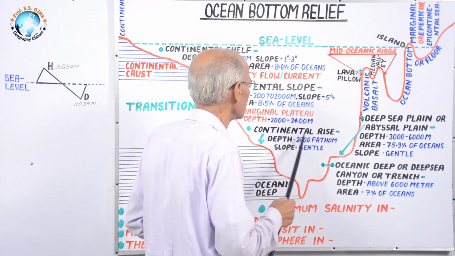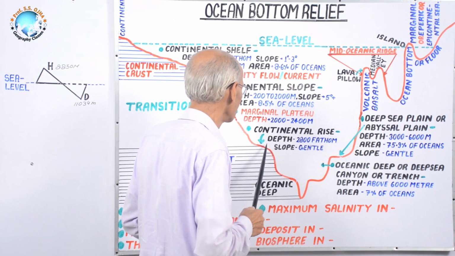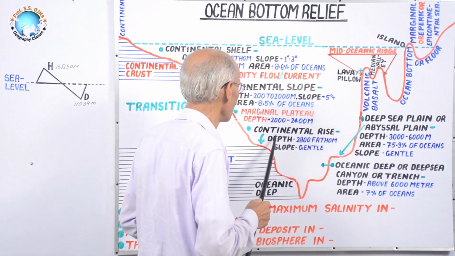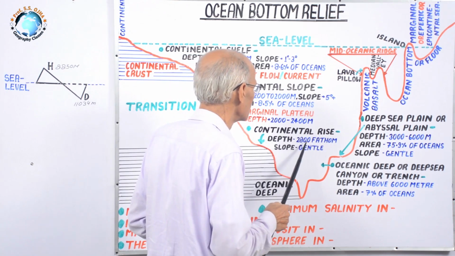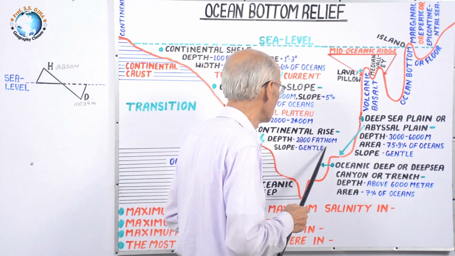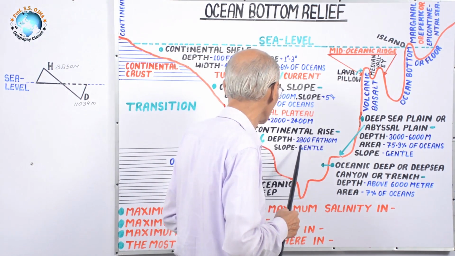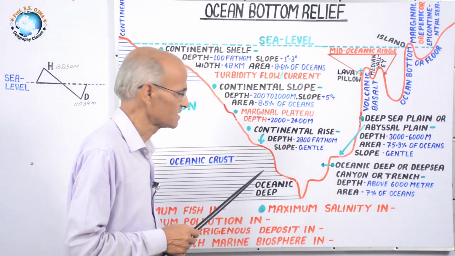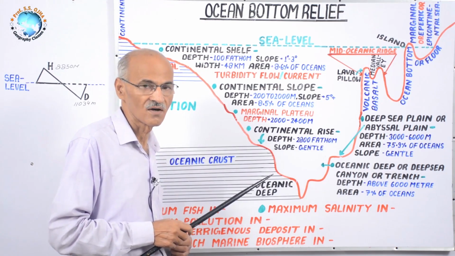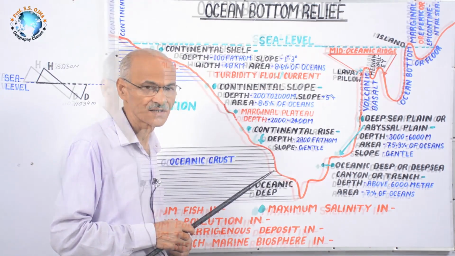Next comes continental rise. Continental rise is also part of continental crust, the depth of which is 2,800 fathoms and its slope is gentle. Continental rise is characterized with the deposit of fines.